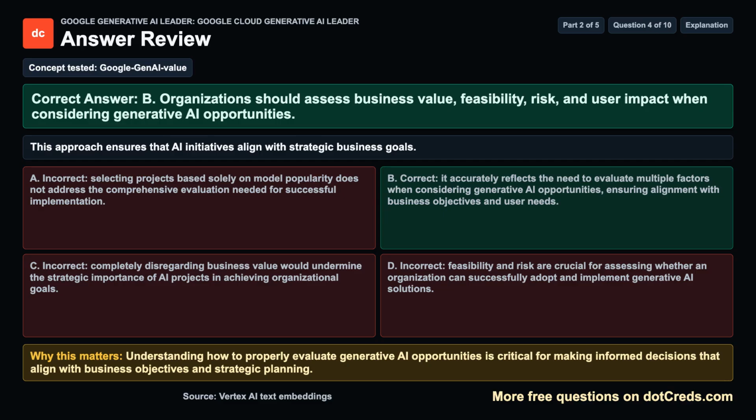Concept tested. Google Gen AI value. The correct answer is B. Organizations should assess business value, feasibility, risk, and user impact when considering generative AI opportunities. This approach ensures that AI initiatives align with strategic business goals. Why this matters? Understanding how to properly evaluate generative AI opportunities is critical for making informed decisions that align with business objectives and strategic planning.